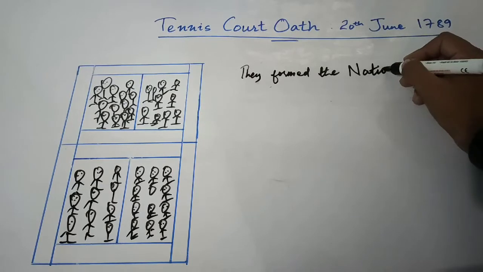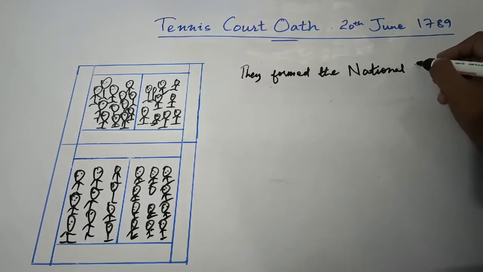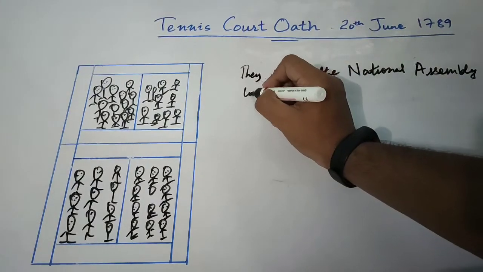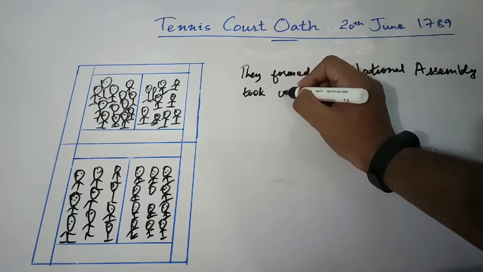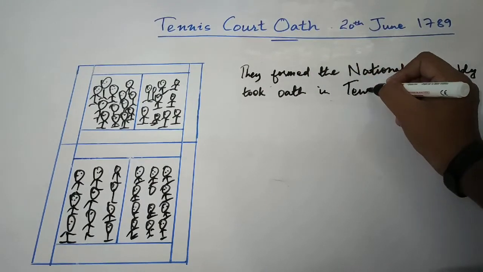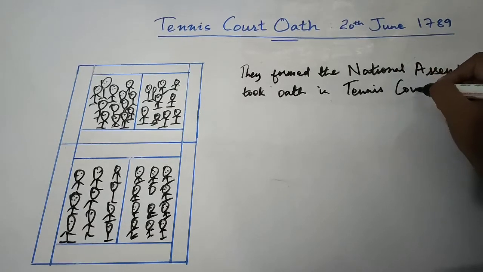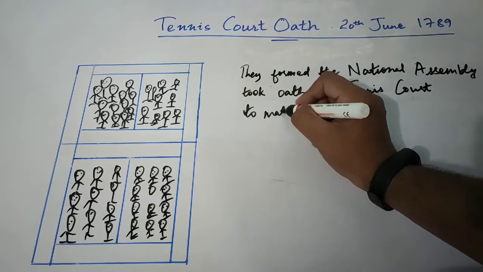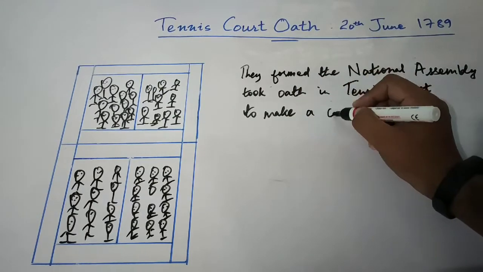The representatives of the third state were determined to change the existing laws. Therefore, they gathered in the hall of an indoor tennis court in the grounds of Versailles on 20th June 1789. They declared themselves the National Assembly and took an oath to draft a constitution for France. This famous event is known as the Tennis Court Oath.